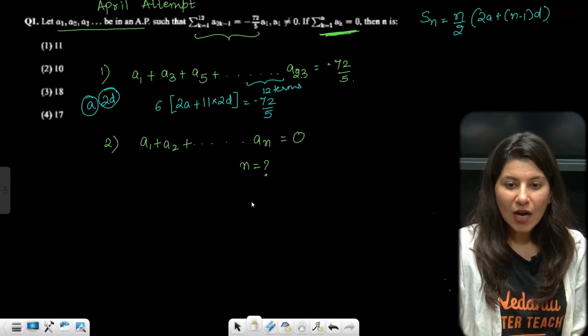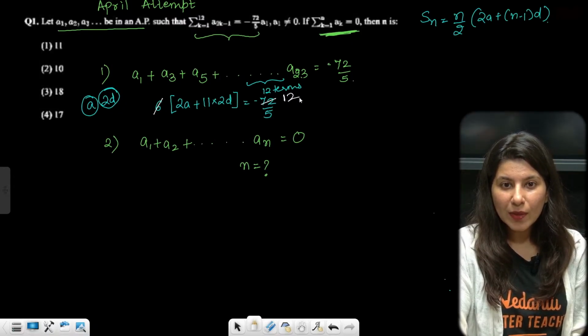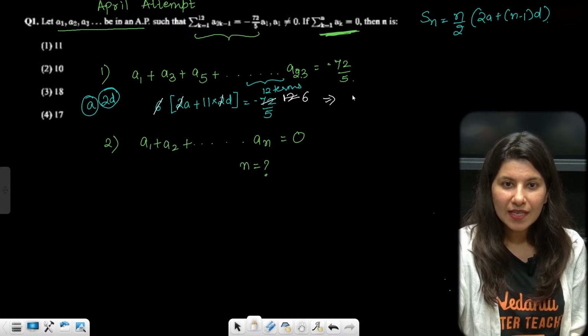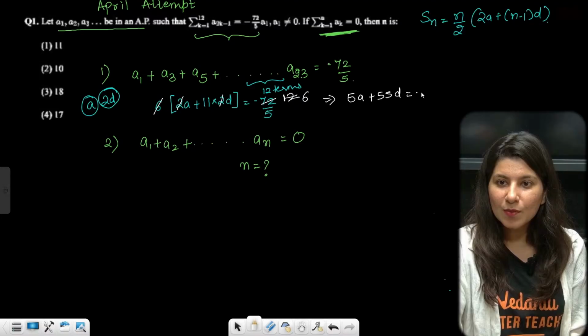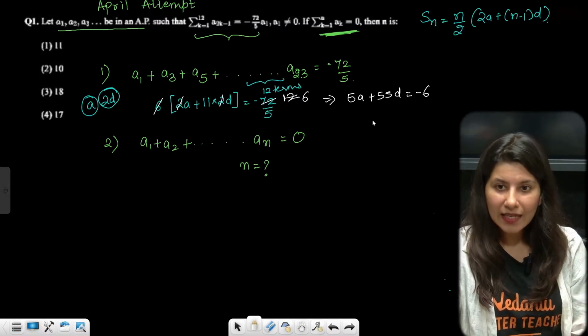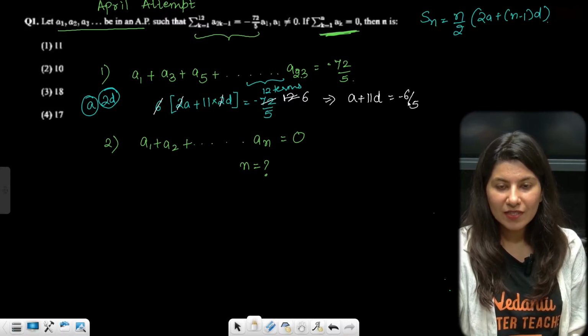Okay. So now 6 ones are 6, 6 twos are 12, 2 ones are 2, and this is your 6. Now cross multiply, and what you get is 5a plus 55d equals minus 6. Or you can say a plus 11d equals minus 6 by 5. This is your first equation.